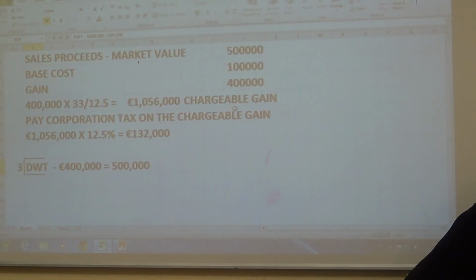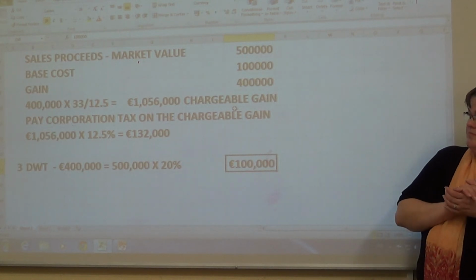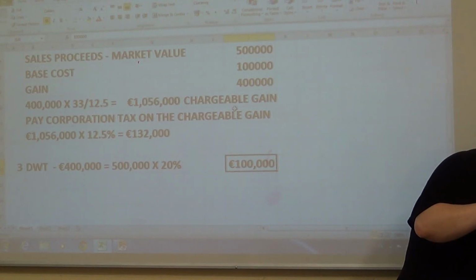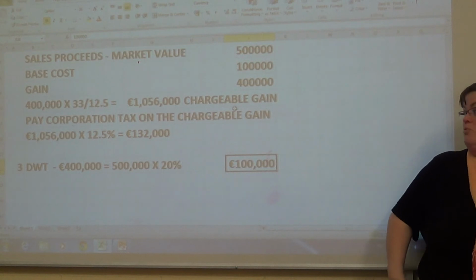So it's 500,000 by 20%, which is 100,000. Okay, so because it's the full, because Anne, is it Anne is her name? Yeah, she is not giving anything to her parents for it, and she's getting a building worth 500,000.